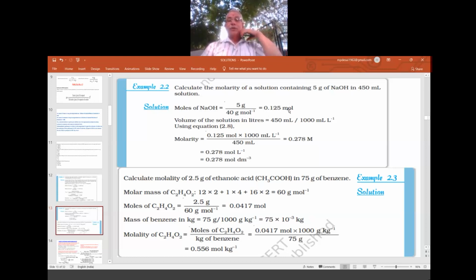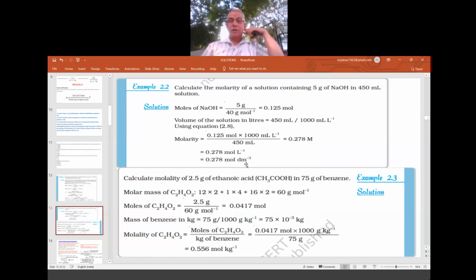So moles of NaOH equal to what? 0.125 mole. What is the volume? Volume is 450 ml. Normally in molarity, the denominator, the volume, is in liters. So if it is in ml, make it a liter by dividing by 1000. That gives it in liters. Therefore, molarity equals number of moles by volume in liter, which is 450 by 1000. The 1000 comes to the numerator, and simplifying, the answer is 0.278 molarity.